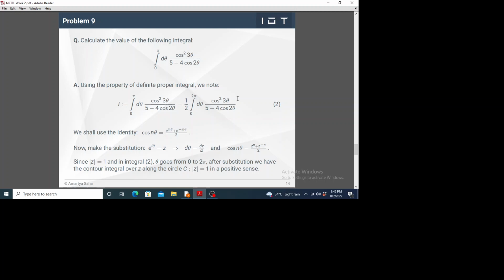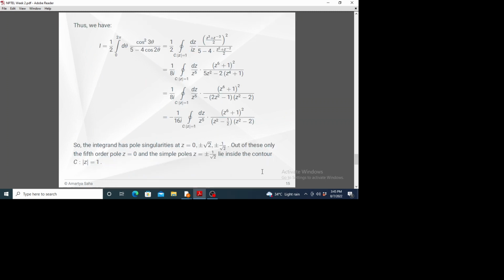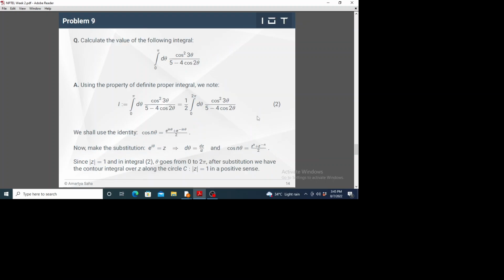And then we will convert this integral into a complex contour integral. Again, since mod z is equal to 1 and in integral 2, theta goes from 0 to 2 pi, after substitution we have the contour integral over z along the unit circle in a positive sense, just like in the previous problem. So now we will do the substitution. So this is the real integral, and then we substitute cos n theta equal to z to the power n plus z to the power minus n, by 2.